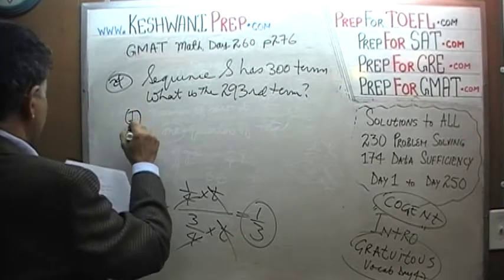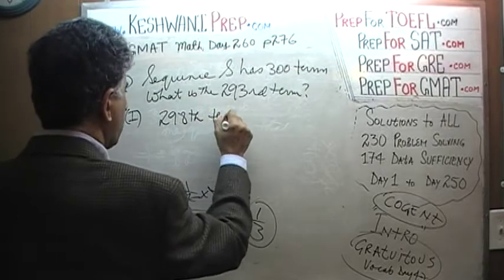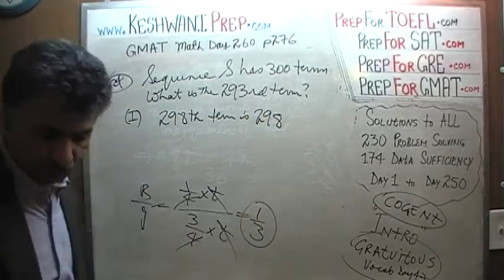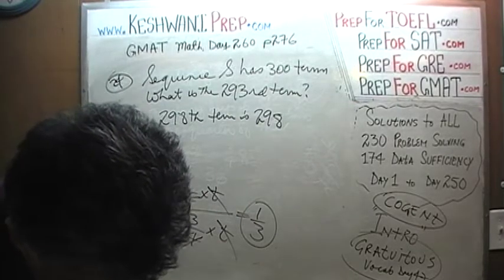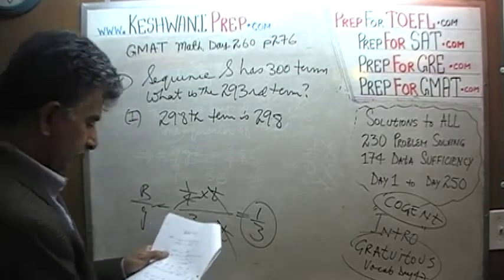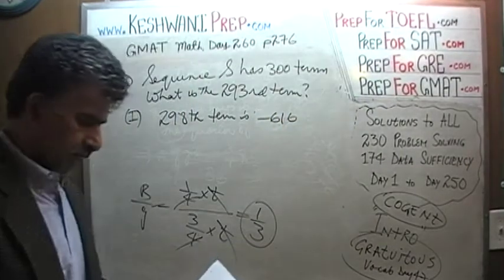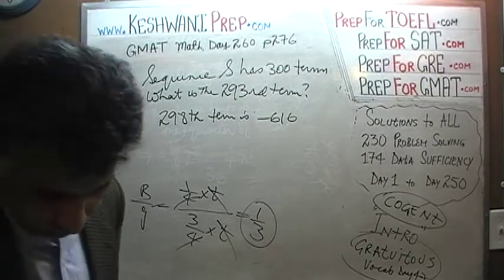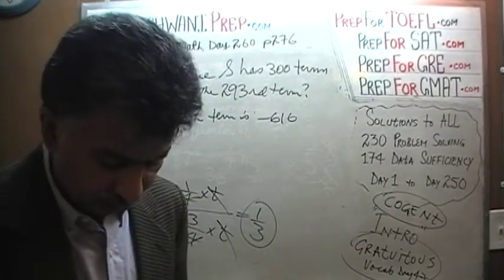Well, we are told in the first statement that the 298th term of S is negative 616.